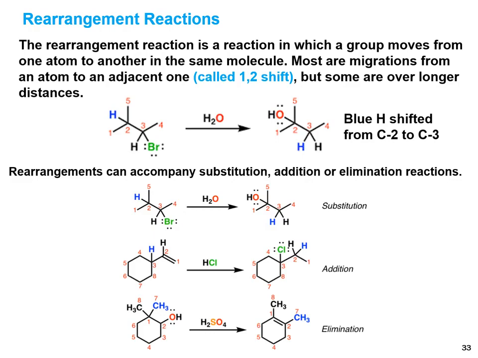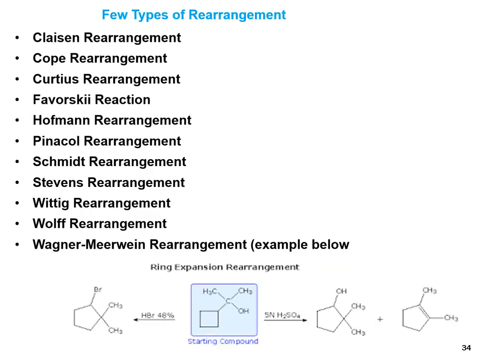and addition takes place through the rearrangement. And in the next one, elimination occurs through the rearrangement of a methyl group from carbon 1 to carbon 2.